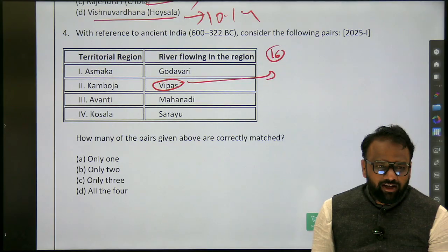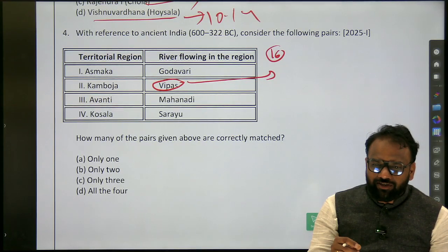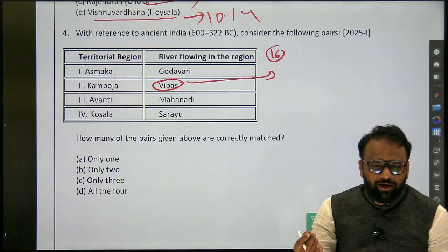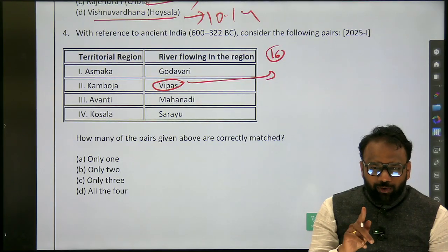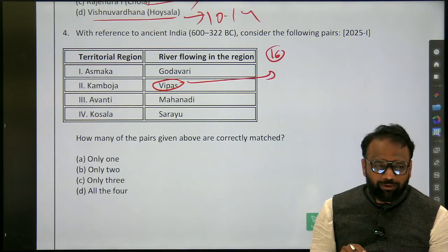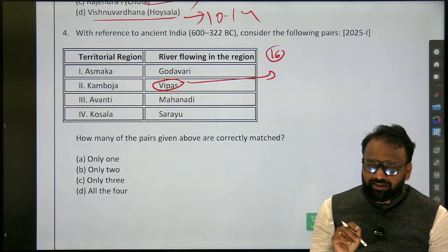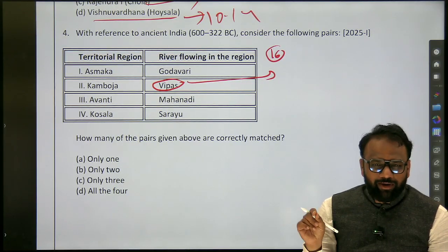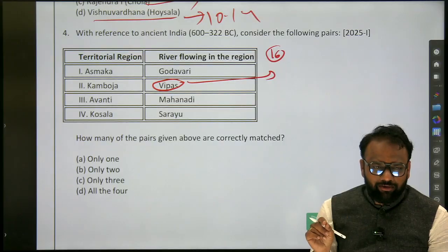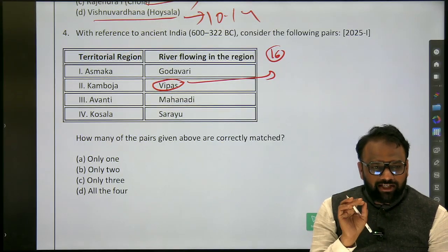They asked for ancient names. So, can we make a list of all the Indus river systems and try to find out their ancient names? If we do it for Indus, then we have to do it for Brahmaputra. If we do it for Brahmaputra, we have to do it for Ganga. And you cannot discriminate the southern rivers. You have to do it for Godavari, Krishna, Kaveri. So we are not going to engage in such kind of exercise.